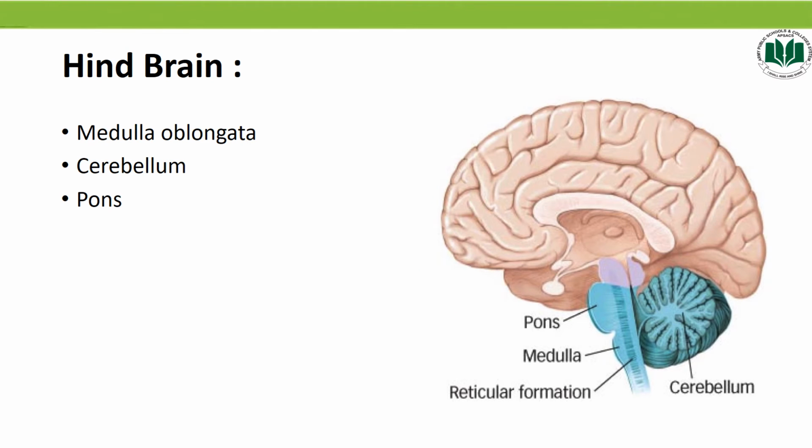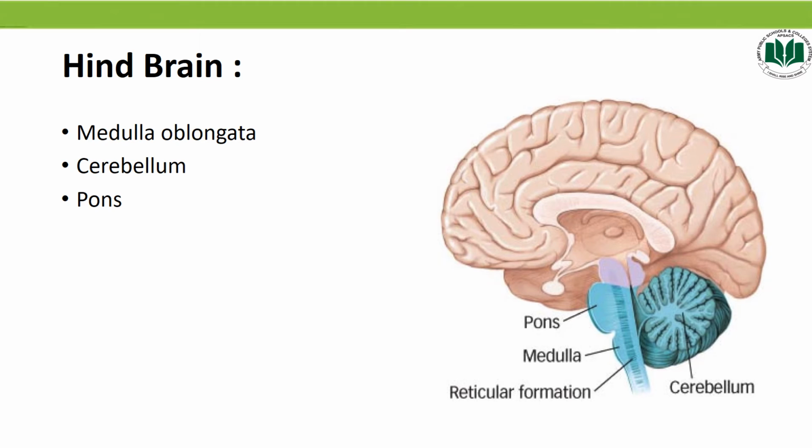Now the hindbrain. Basically the hindbrain consists of the medulla oblongata, cerebellum and pons, and as you can see in the diagram, the medulla oblongata. So the question is, what is the function of the medulla oblongata?